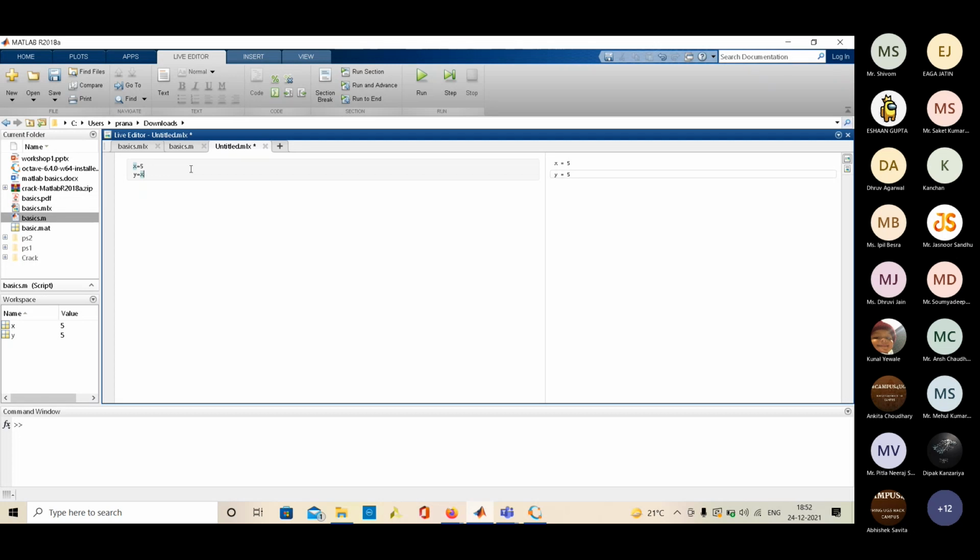If we want to continue writing the code, there is this section break. It will break the section and create a new section for the code. To change this into text, click on text and we can write it. When we run the live editor file, this text part will not be executed. Only the code part will be executed. To change the text block back to code, simply click on code.